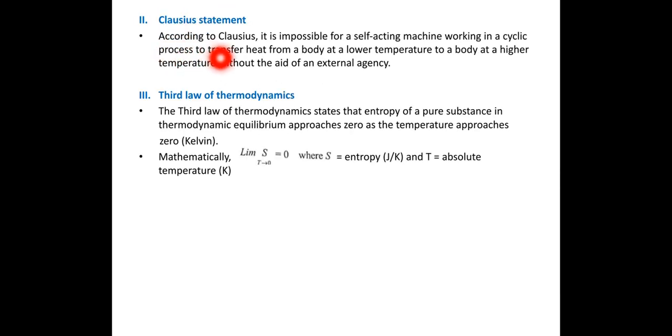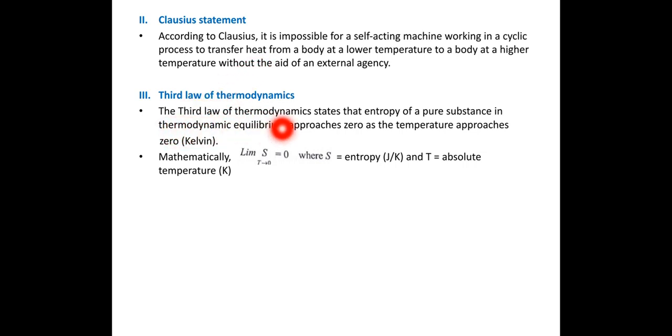Clausius statement. According to Clausius, it is impossible for a self-acting machine working in a cyclic process to transfer heat from a body at lower temperature to a body at higher temperature. In refrigerator and air conditioning systems, heat is continuously given out from the refrigerator unit. Naturally this is not possible because heat cannot flow from low temperature to high temperature, but for that purpose external work is required. In refrigerator and air conditioning systems, a pump or compressor is used. That is the Clausius statement.